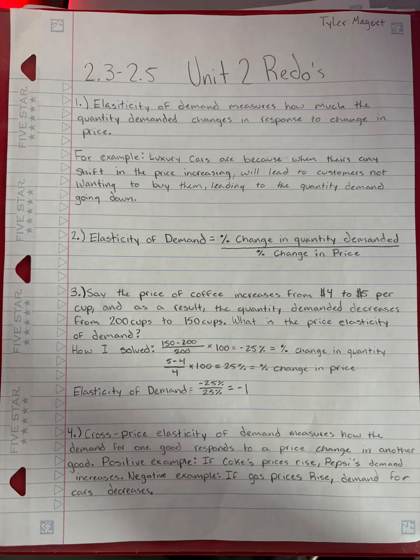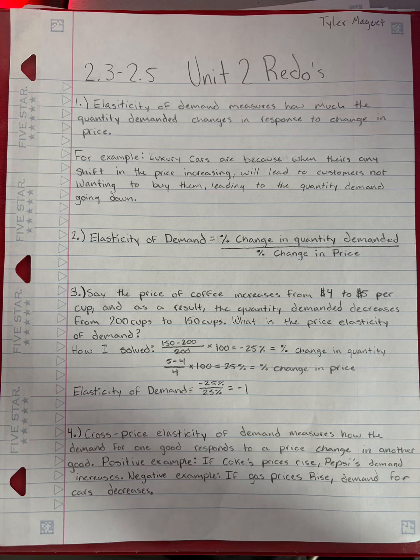2.3 through 2.5 redos. Question 1. Elasticity of demand measures how much the quantity demanded changes in response to the change in price. An example would be luxury cars because when there's any shift in the price increasing, this will lead to customers not wanting to buy them, leading to the quantity demanded going down.